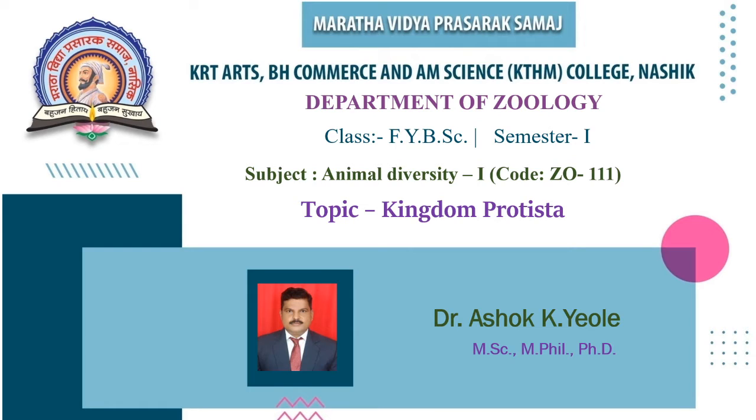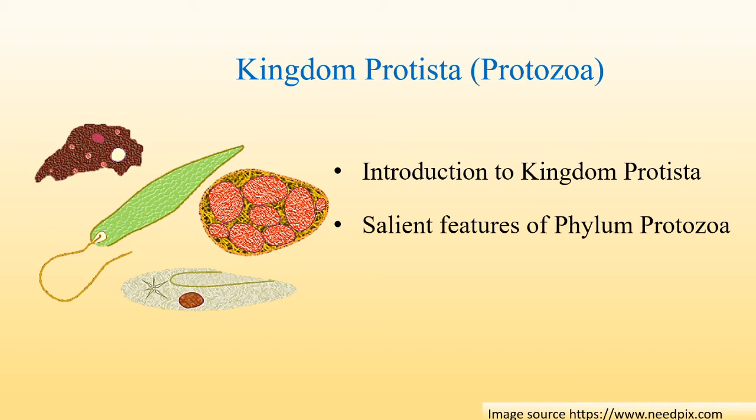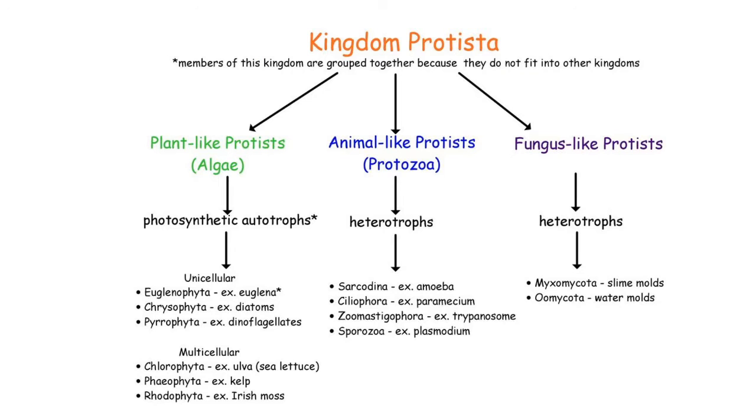I would like to teach you Zoology Paper 1, named Animal Diversity Part 1, and the subject code is Z0111. In today's presentation, we discuss an important topic, Kingdom Protista. Under this topic, we focus on an introduction to Kingdom Protista and the salient features or general characteristics of phylum Protozoa. So let us start with Kingdom Protista.